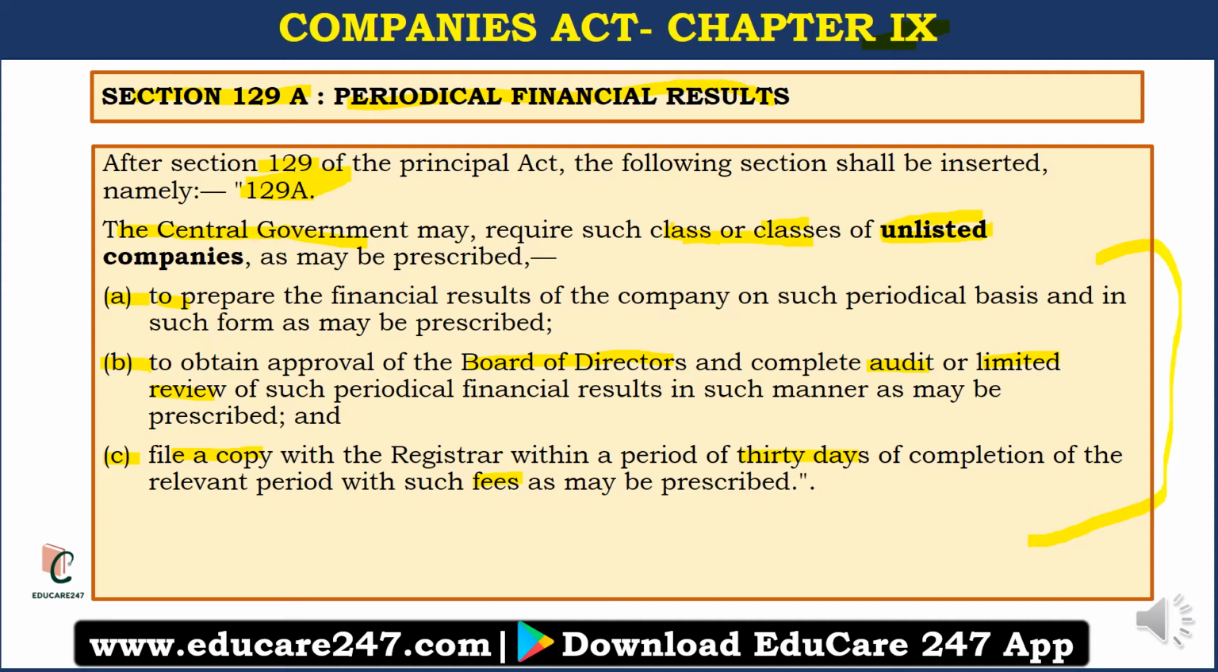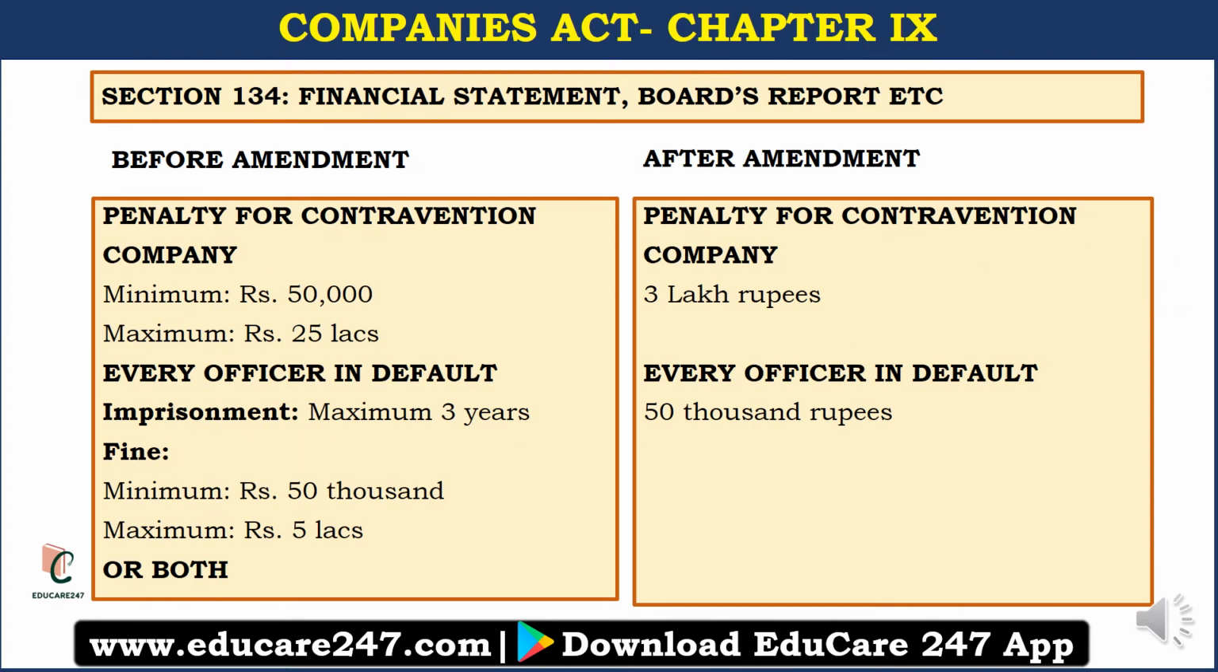So what they have to do, they have to prepare financial results on periodic basis, then they have to get those results audited or perform limited review, and they have to file a copy of the audited financial statements with the registrar on periodical basis. Right, so now let's move to the next amendment.